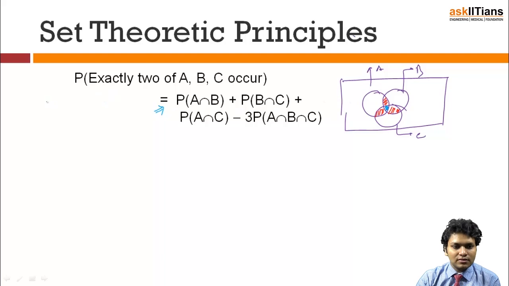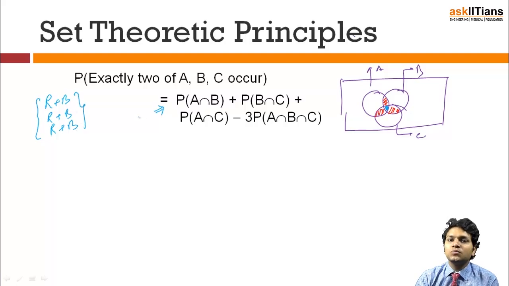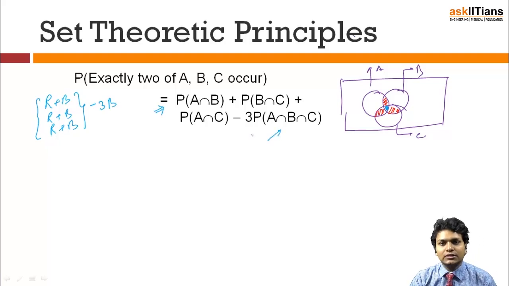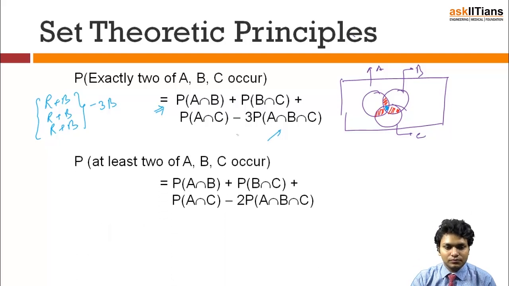So I have added red and blue, red and blue, red and blue. But my whole requirement was red, red, red, right? So I need to eliminate blue. I have added blue 3 times, and in order to eliminate it, I have to subtract it. That is why I have subtracted 3 times blue over here. And blue was nothing but the common intersection of all 3 events.